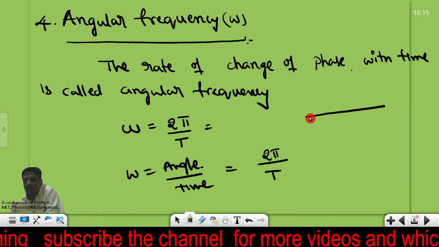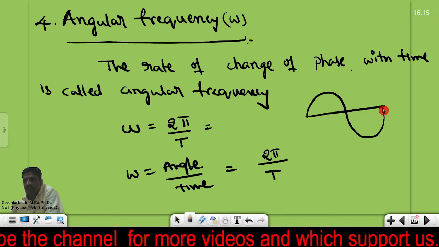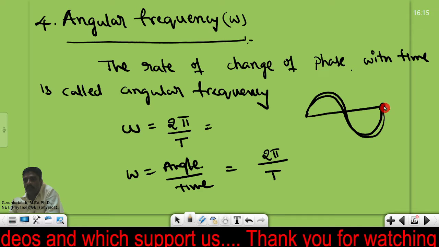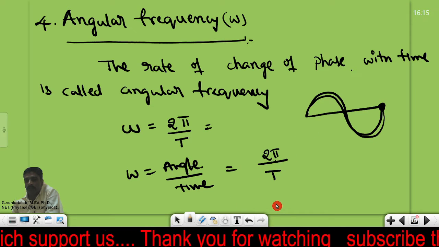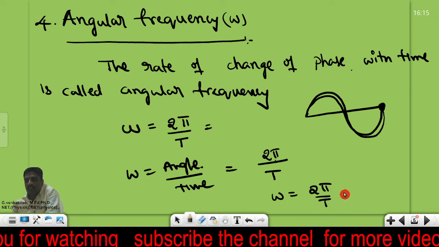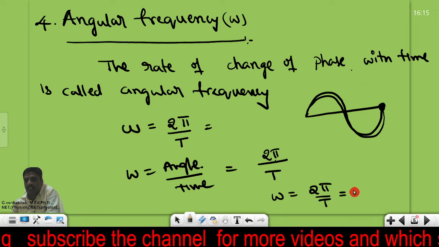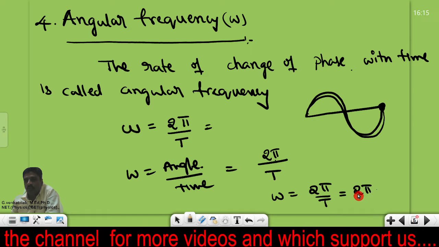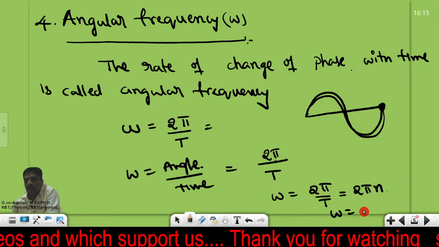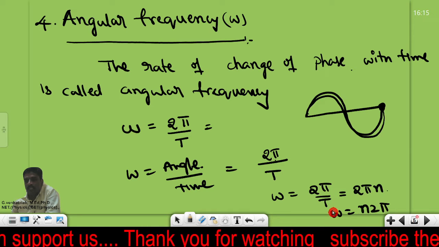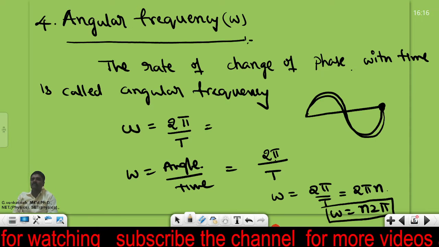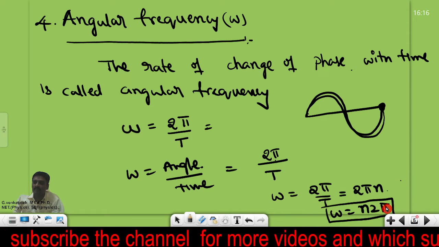So let me take this one. This is the oscillating body. Will you please look at this one? It is one complete wave. In one complete wave, the angle produced by the oscillating body is equal to 2 pi. Then what is the relation between the time period and the angular frequency? Omega is equal to 2 pi by T. Just now we discussed 1 by T is nothing but the normal frequency, so omega is equal to 2 pi n. This is the relation between the normal frequency and angular frequency, where omega is the angular frequency and n is the normal frequency.